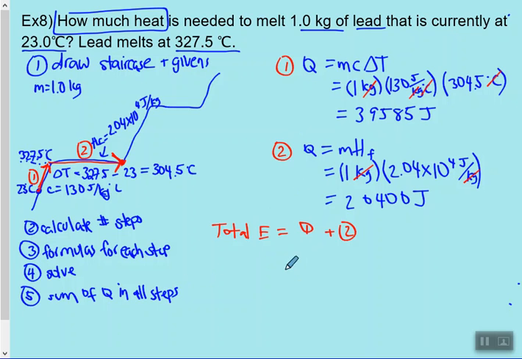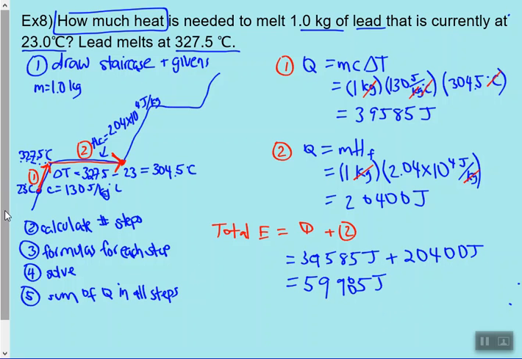So my total energy will be 39,585 joules plus 20,400 joules. And we end up getting 59,985 joules.